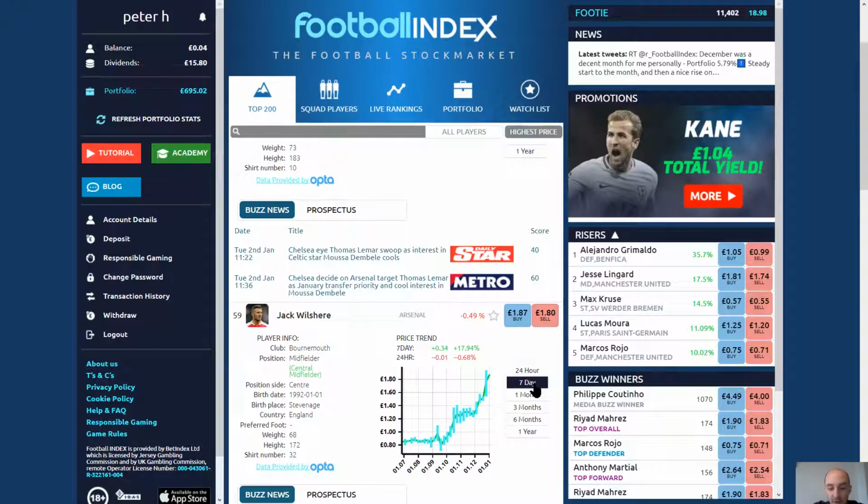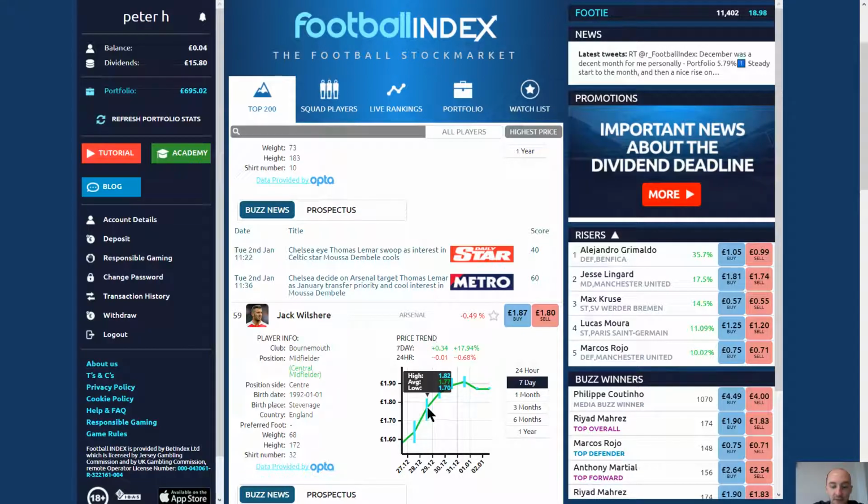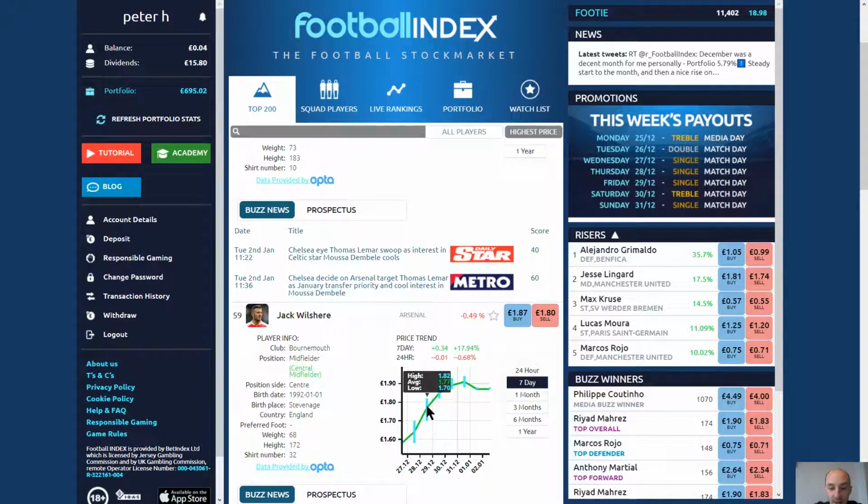Another useful fact about the graphs is the candlesticks that you'll see here. This is the difference between the highest price and the lowest price on any day, with the green line representing the average. As you scroll over them, you will see the highest price of that day was £1.82, the lowest was £1.70 with an average of £1.77.